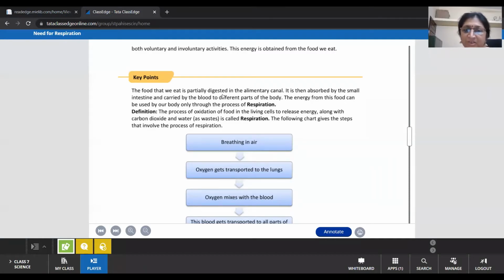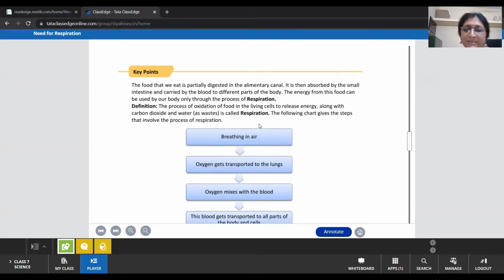The food we eat is partially digested in the alimentary canal, as we know from the digestive system, and it is absorbed by the small intestine and carried by the blood to the different parts of the body. The energy from this food can be used by our body only through the process of respiration. Now, what happens in respiration? The process of oxidation of food in the living cell releases energy, and along with this carbon dioxide and water are released. This is called respiration.